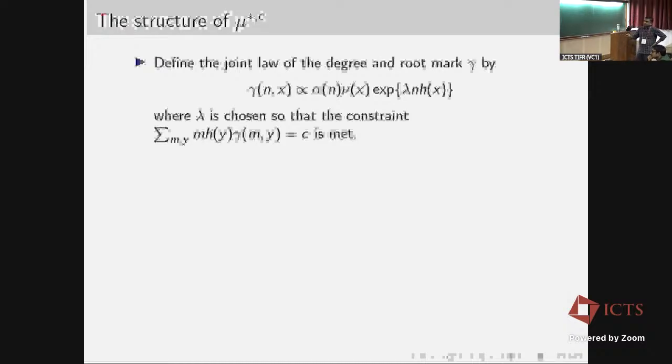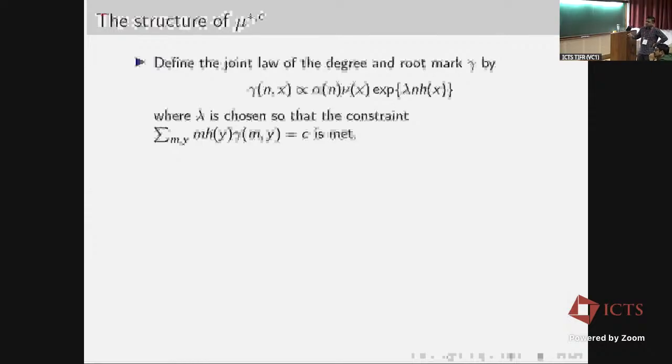In my original model, this is just the product of alpha and nu. For the minimizer, it takes the following form: I have to tilt the original distribution by a factor e to the lambda times n times h, where h is my constraint function, and lambda is a constant chosen such that the constraint is met.